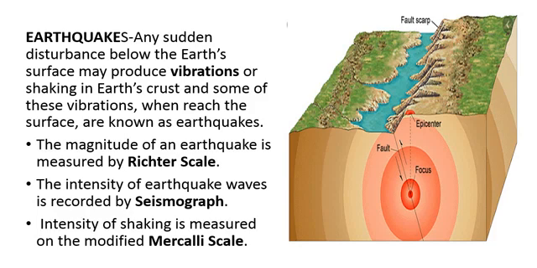Next, seismograph: the intensity of earthquake waves is recorded with the help of a seismograph. The intensity of shaking is measured on the modified scale called the Mercalli scale.